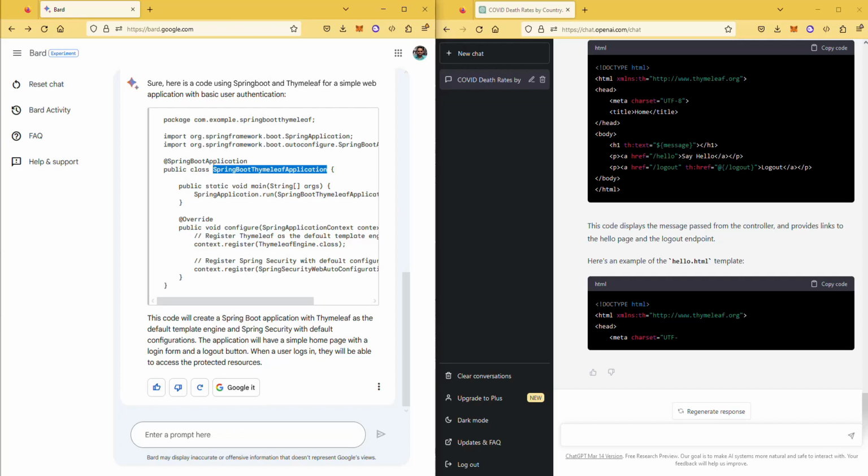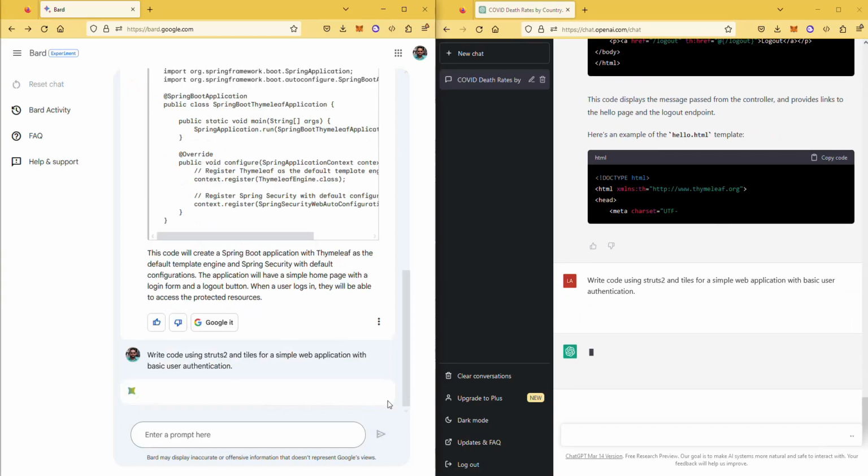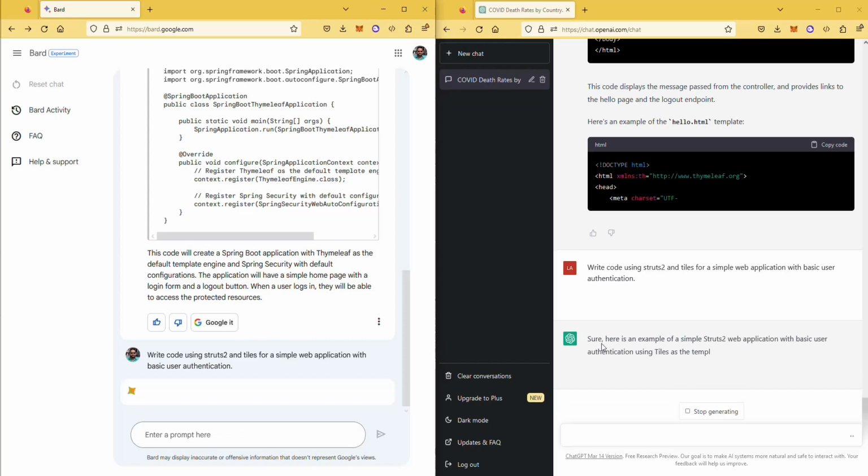All right, so moving on to my third question. It would be similar, but in a different technology arena: write a code using Struts and Tiles for a simple web application with basic user authentication. Same question I'm going to ask ChatGPT and Bard, and let's see what it does.